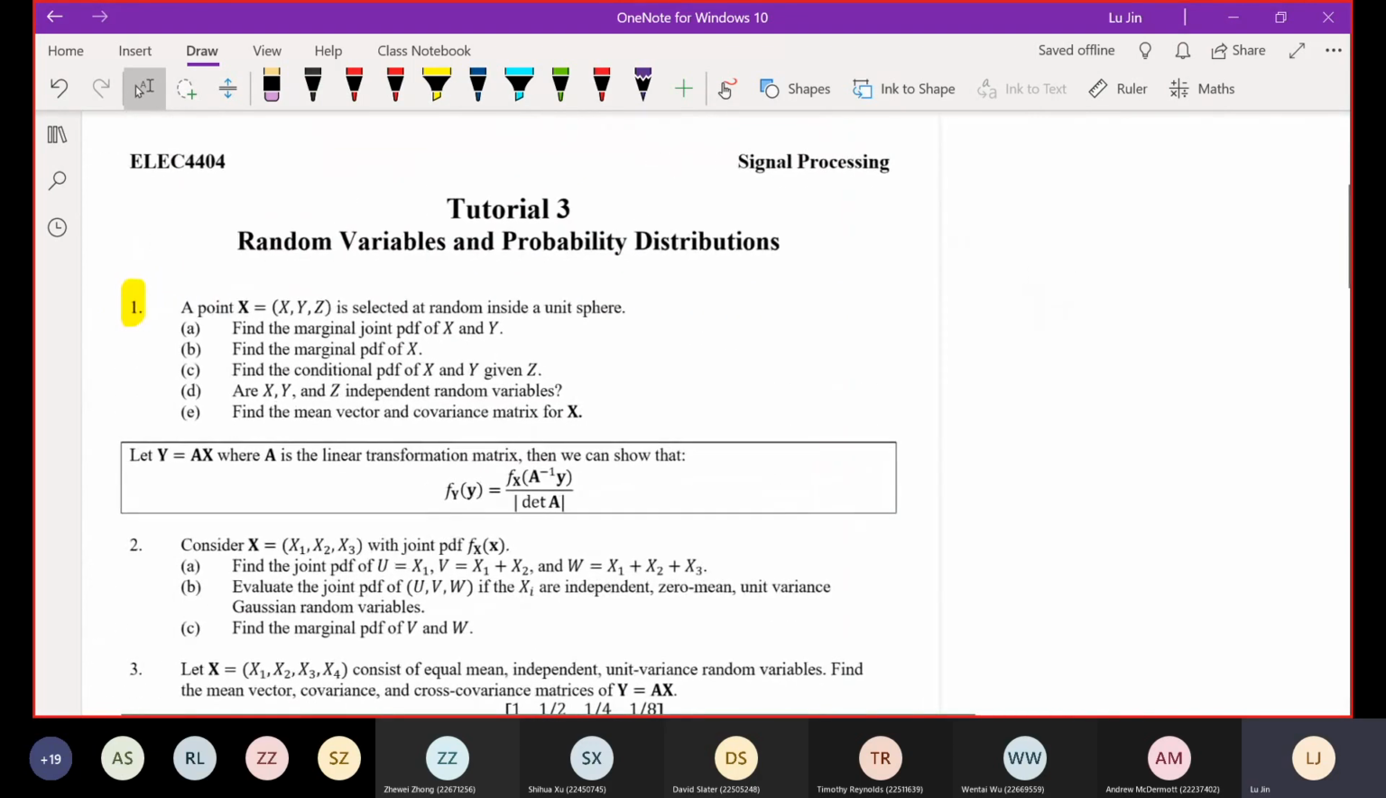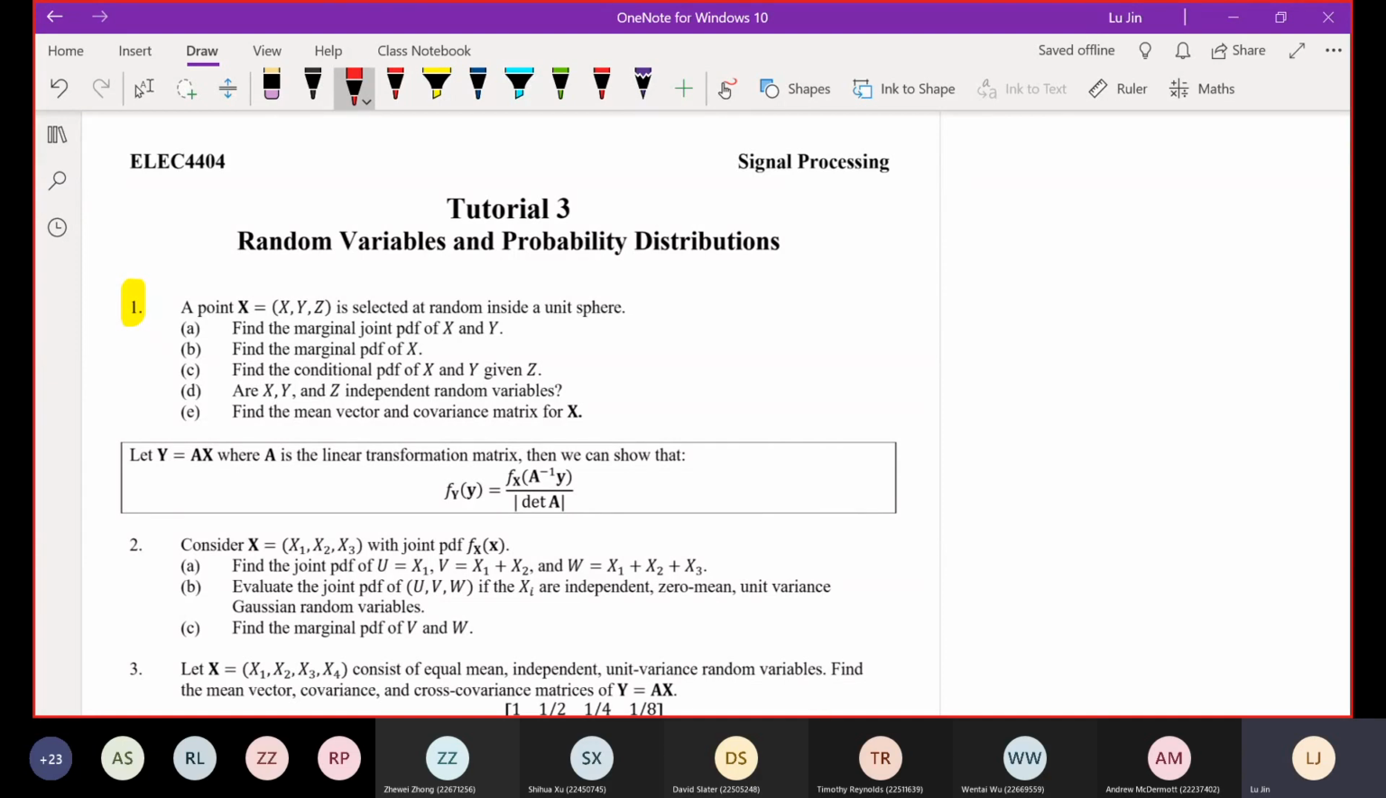Okay, let's start from question number 1. On your side, please have your draft paper and pen ready because we are going to go through this question together, and it involves some long calculation. Question number 1: a point X equal to x, y, and z. This bold-faced X means a vector actually. The x, y, z on the right-hand side are just 3 random variables in this so-called vector or collection. So this is a question related to a vector of random variables.